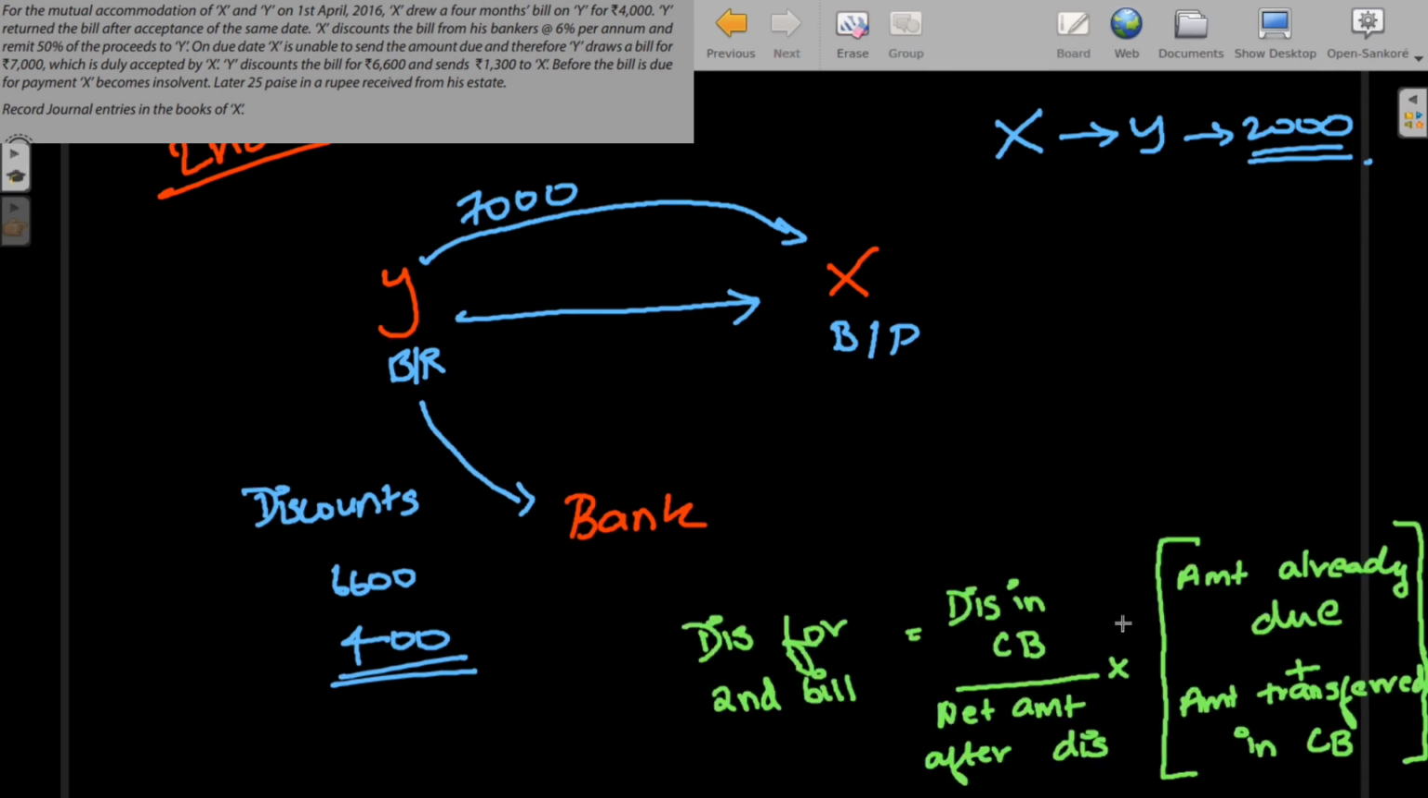Whenever we have to find the discount which has to be remitted to another party for the second bill, we always have to use this formula. The formula says: discount for second bill equals discount in the current bill divided by net amount after discount, into amount already due plus amount transferred in current balance. Here, the discount in current bill means the discount which Y received in the current bill, which is the second bill, from the bank, and he receives a discount of 400,